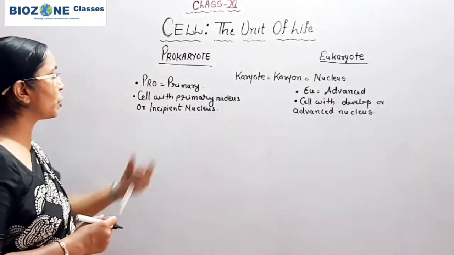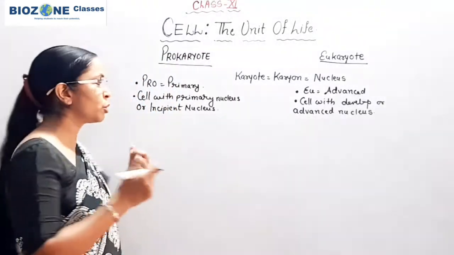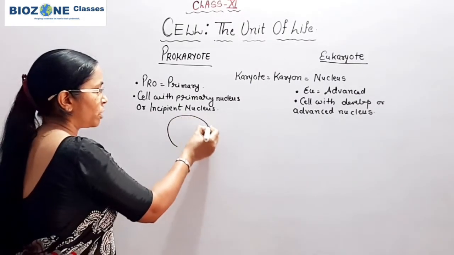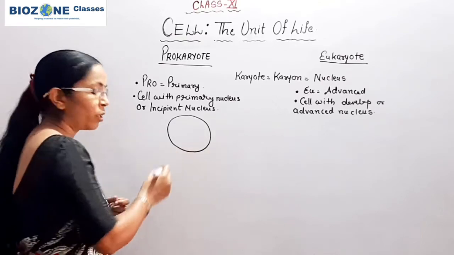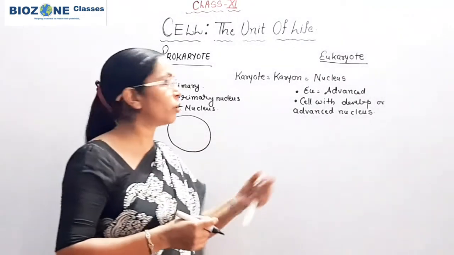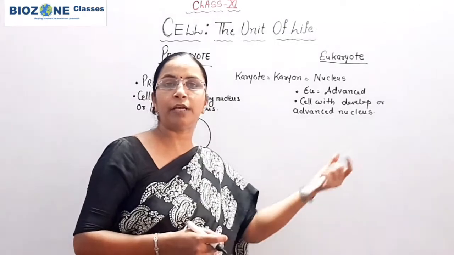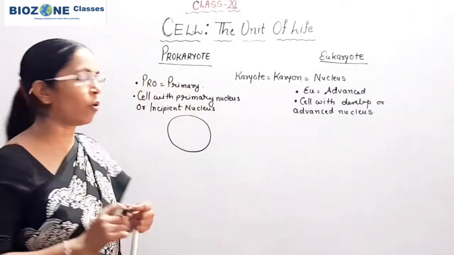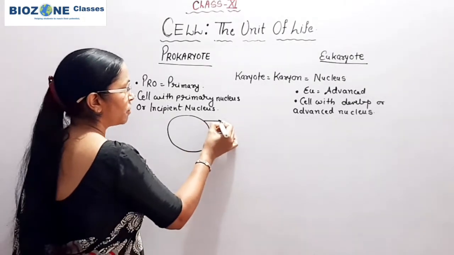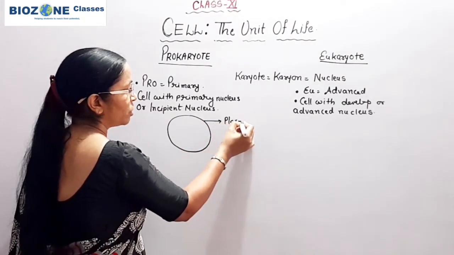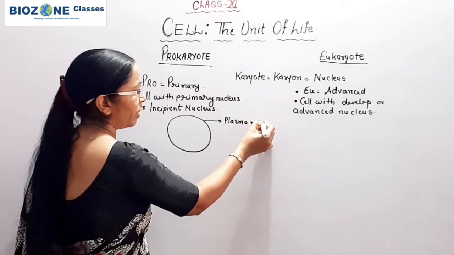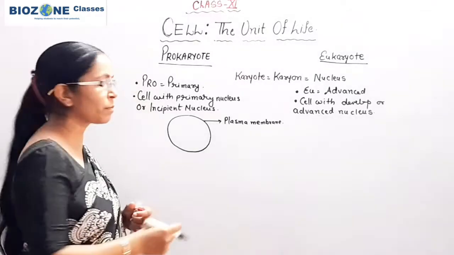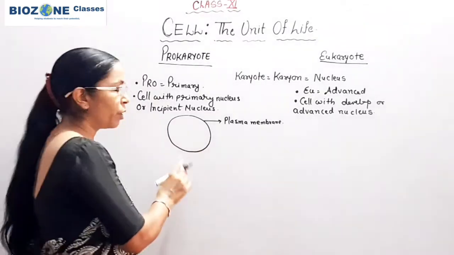So first, plasma membrane: remember, the outermost boundary of all cells, whether the cell is prokaryote or eukaryote, in eukaryote cells belonging to fungi, plantae, animalia, whatever cells there are, the outermost boundary of all the cells, you remember, is plasma membrane.